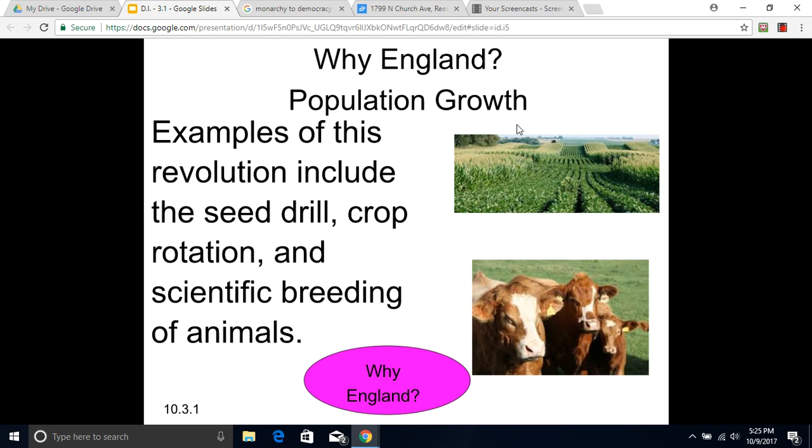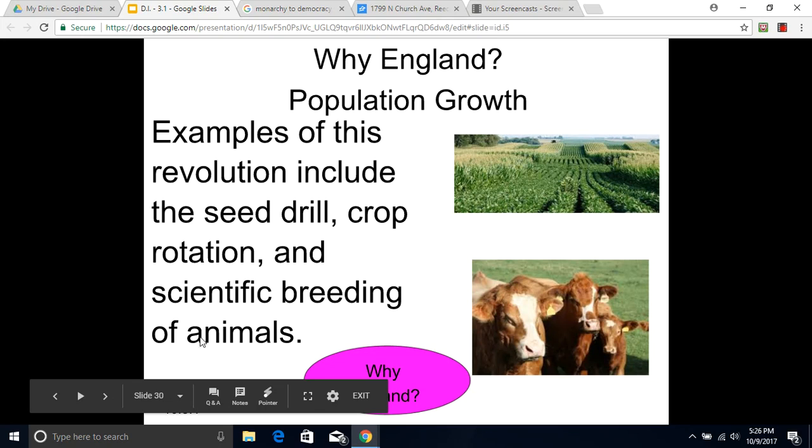Examples of this revolution include the seed drill, crop rotation, and the scientific breeding of animals. The seed drill allowed farmers to plant crops in rows, allowed them to cultivate and irrigate, and it increased the production of foods like corn and wheat. Crop rotation was a practice that had begun in the Middle Ages, whereby farmers would rotate crops on their land to mitigate the depletion of minerals in the soil.